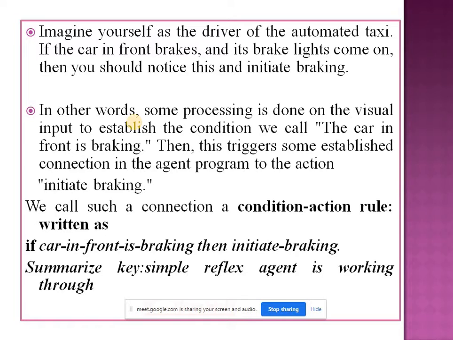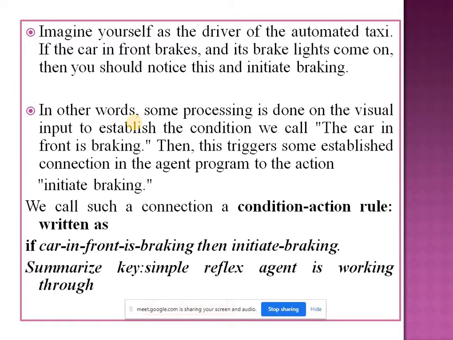Here we consider the condition action rule. Suppose the condition is if car in front is braking, then initiate braking. Here we check the condition car in front is braking, then the action is initiate braking. Means in short, this simple reflex agent is working on the if and then condition. If this is the condition, then this will be the action.